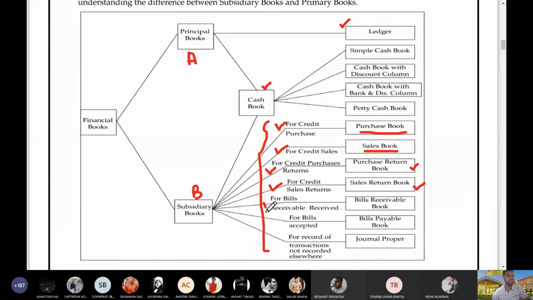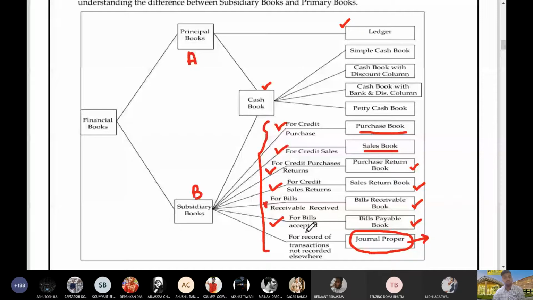At the time of receiving bills, we record it in bills receivable if we are eligible to receive an amount against such a bill. If we are accepting a bill of some other person for which we have to pay in future, it will be recorded in bills payable book. Now, all the entries which cannot be recorded in the above subsidiary books will be recorded under journal proper.